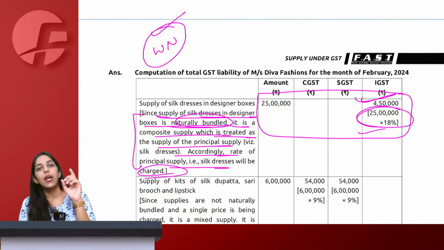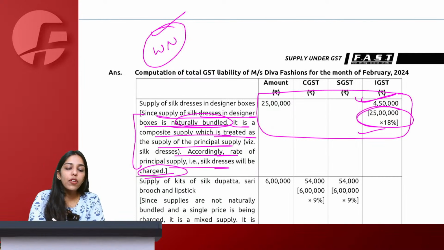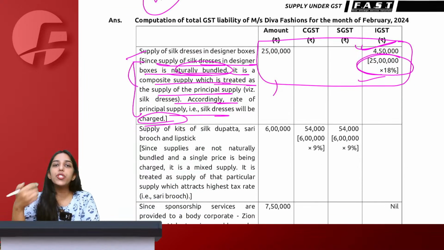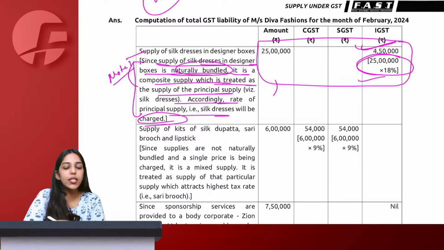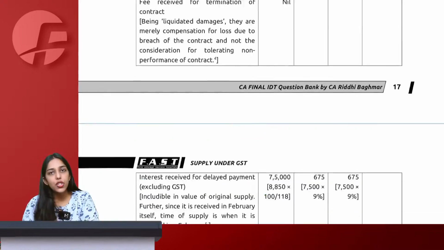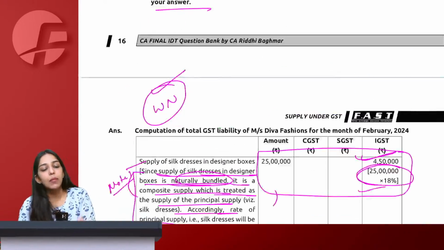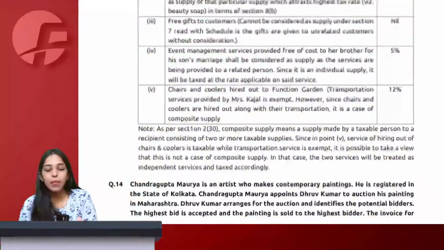What you can do is option A: along with this amount only, make a bracket and write the working note. Or option B: you can give a reference here considering note number 1, and once you finish your entire table, you can write all the working notes together. And both of these solutions are accepted by ICAI.